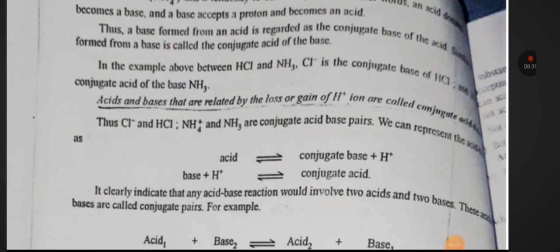We can represent the acids as acid changes into conjugate base plus H positive, and base plus H positive will give conjugate acid. It clearly indicates that acid base reaction would involve two acids and two bases. These acid base are called conjugate pair. For example, acid 1 plus base 2 will give acid 2 plus base 1.